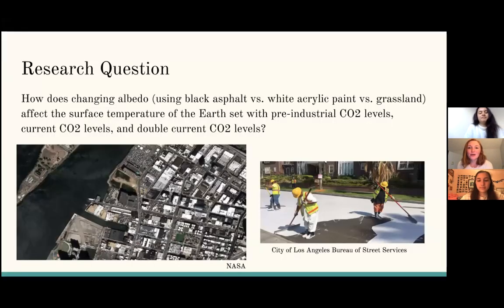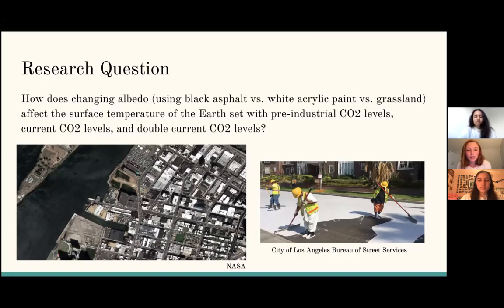All right, so the research question we wanted to tackle for this project was, how does changing albedo using the mediums of black asphalt versus white acrylic paint versus grassland surfaces affect the surface temperature of the Earth set with pre-industrial CO2 levels at 220 parts per million, current CO2 levels at 400 parts per million, and double the current CO2 levels at 800 parts per million.